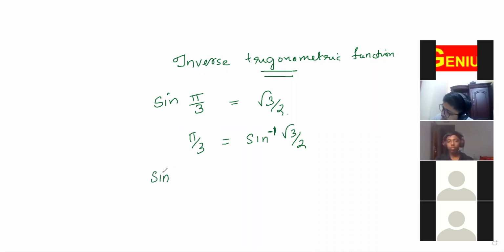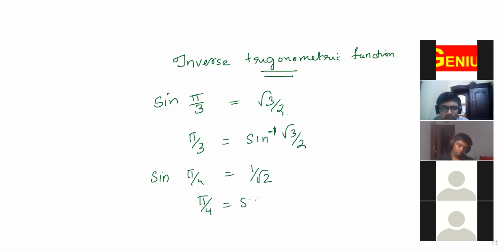Now sine pi by 4 is 1 by root 2, isn't it? So pi by 4 can be written as sine inverse 1 by root 2. Tan pi by 6 is 1 by root 3.